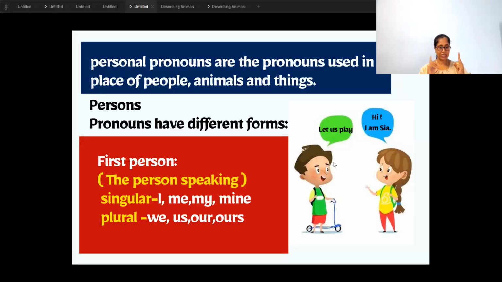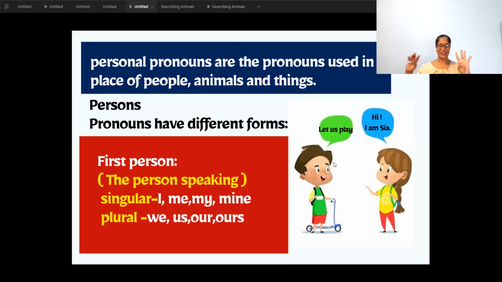Like singular: I, me, my, mine. That is the person himself. And if along with the person who is speaking there is someone else also, then it is plural, more than one. Then we say, we are going for the party. Let us play. It is our book.